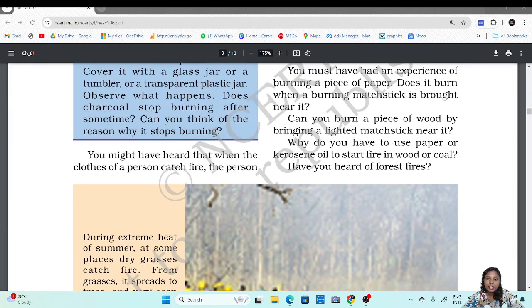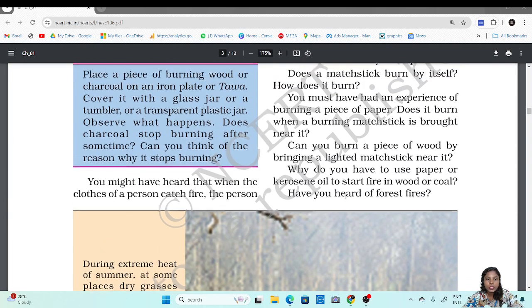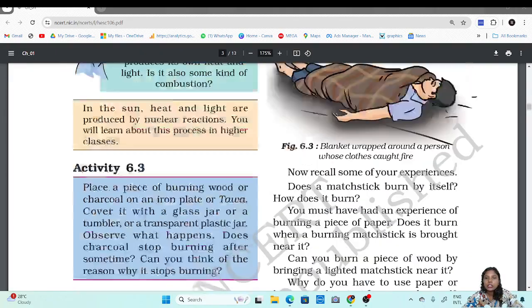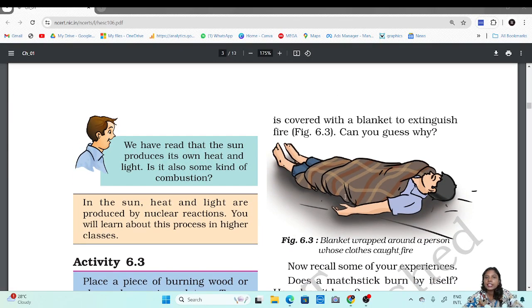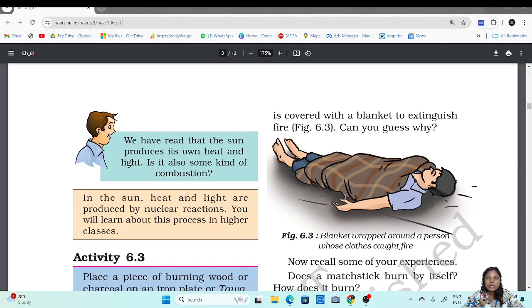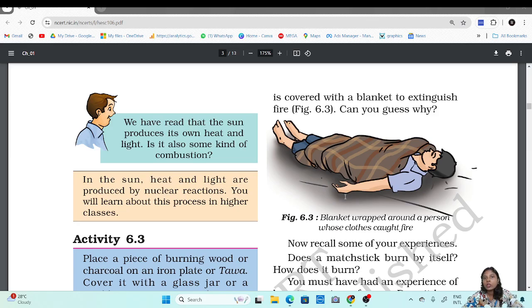Now you might have heard that when the clothes of a person catch fire, the person is covered with a blanket to extinguish fire. Can you guess now? Based on the previous activity, let's try to answer this. What happened there was when the supply of oxygen was cut, the flame went off. Similar thing happens when somebody catches fire.